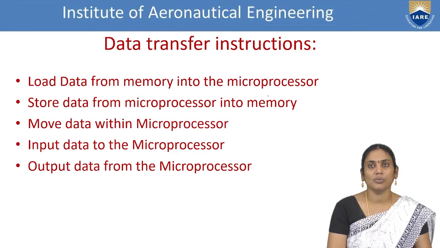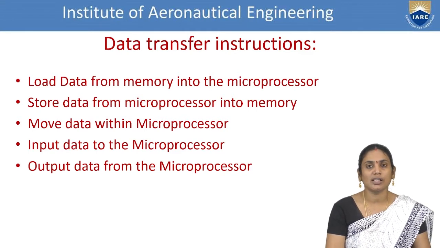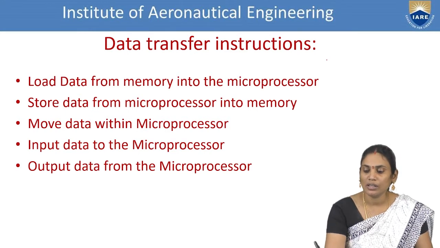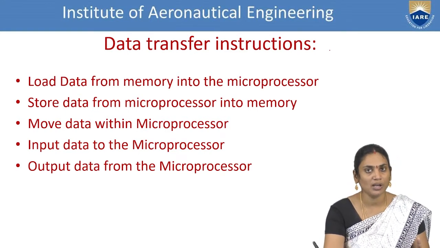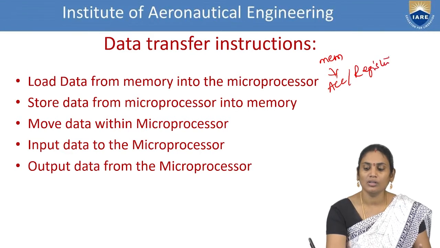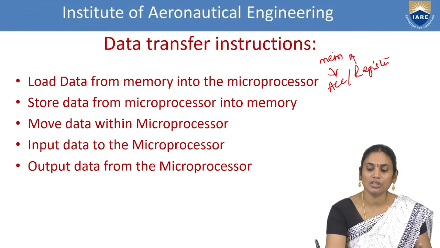So load data from memory. In the context of data transfer operations, we are focusing only on the movement of data. In the first operational concepts, we have learned that data is loaded from memory to accumulator or register, or data is loaded from register to memory or accumulator to memory.